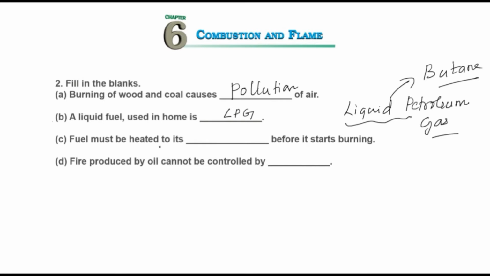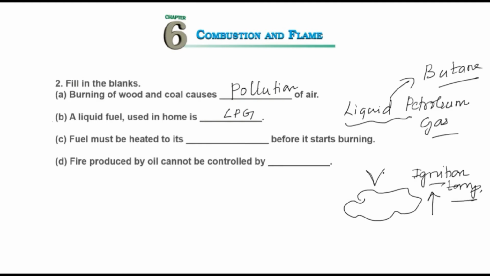Fuel must be heated to its dash before it starts burning. We have learnt that any combustible material should reach its ignition temperature. And what is ignition temperature? The lowest temperature at which it burns. So when the substance reaches that temperature, which is called ignition temperature, it will catch fire. So here we have to write ignition temperature. I'll write it in short here.